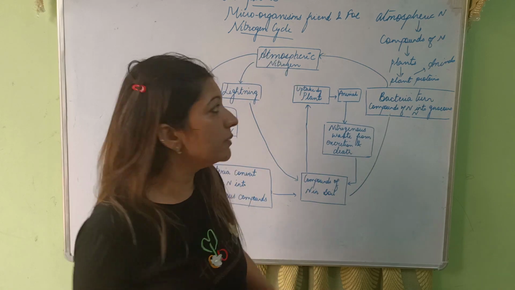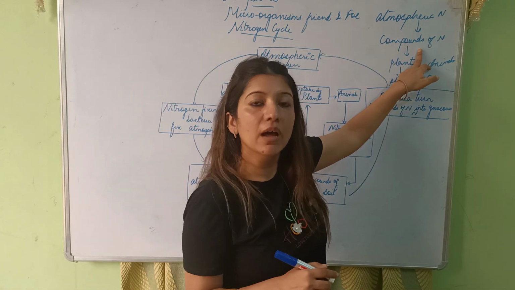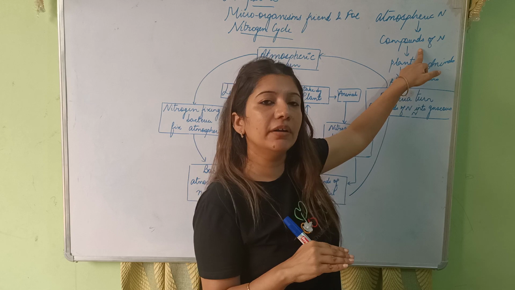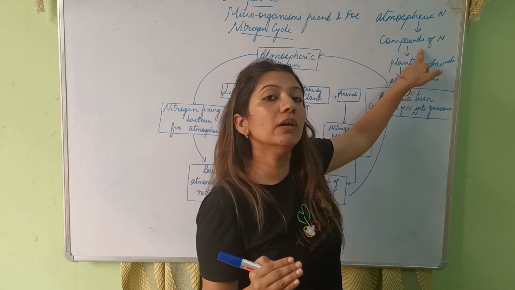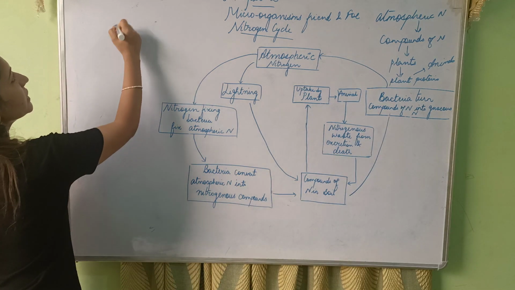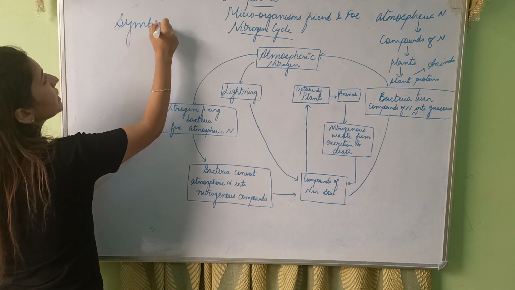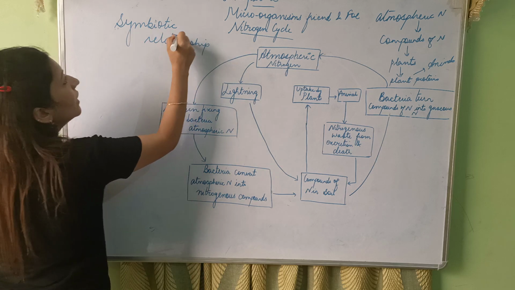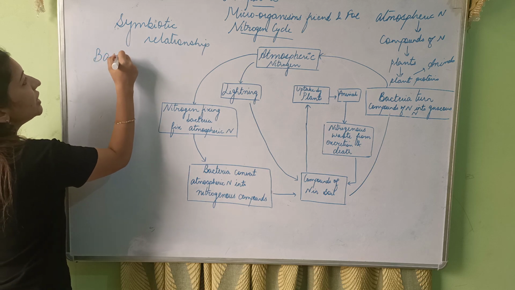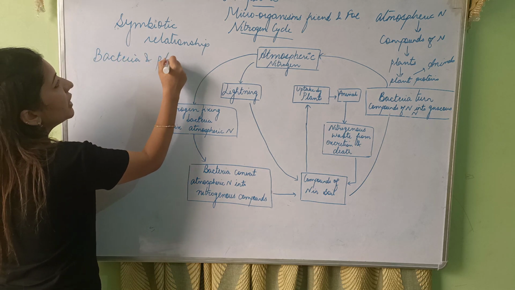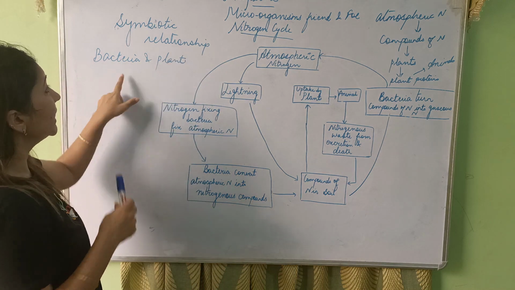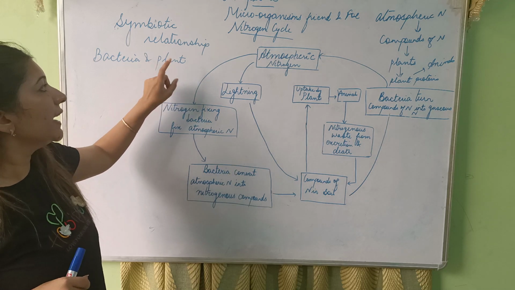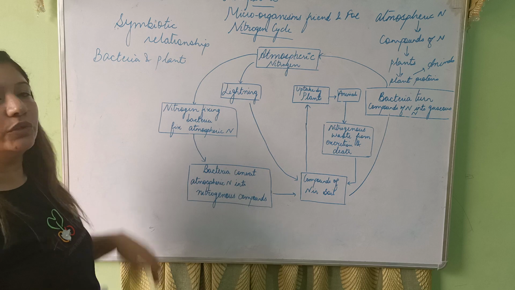What is a symbiotic relationship? This bacteria converts atmospheric nitrogen into compounds of nitrogen for the plant, and in return this bacteria gets food from the plant. This is known as a symbiotic relationship. Basically, both are benefited. The bacteria and the plant both are benefited in this relationship. The bacteria converts atmospheric nitrogen into compounds of nitrogen which the plant absorbs, and in return the plant gives food to the bacteria.